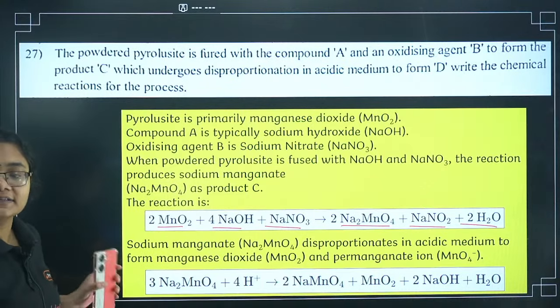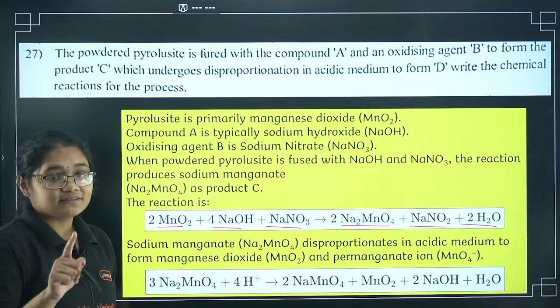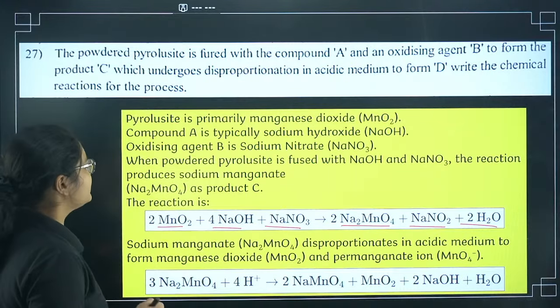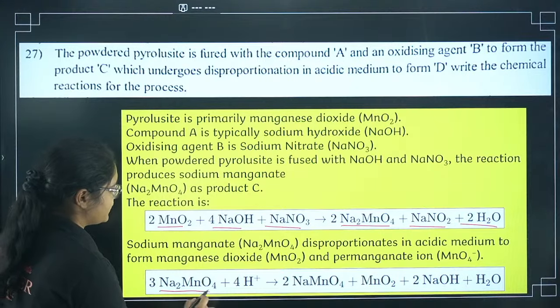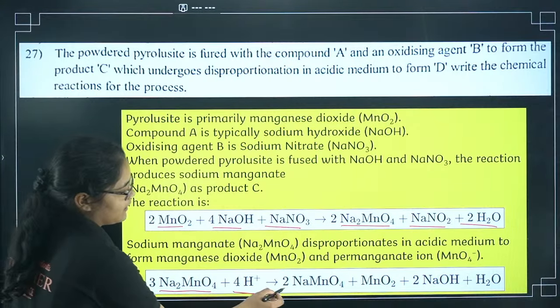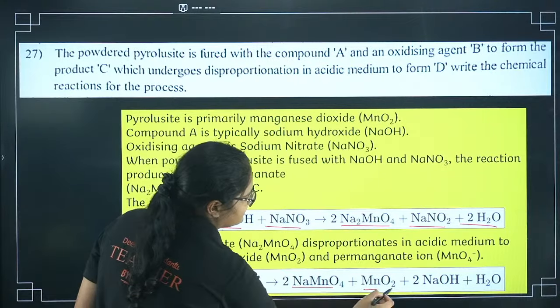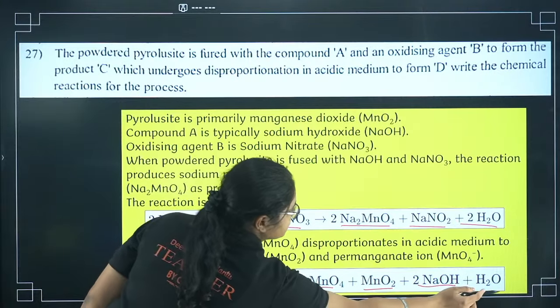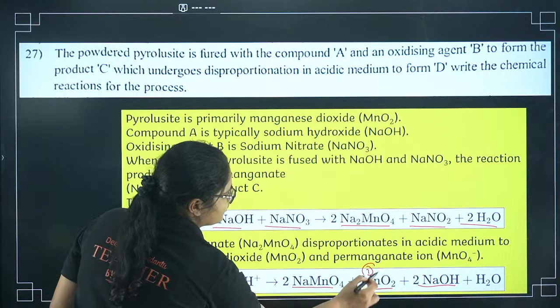If you don't know, take a screenshot or note down this answer. Next, this was asked in the last year midterm paper. The next question is what? Sodium manganate in acidic medium undergoes disproportionation reaction to give you NaMnO4 plus MnO2 plus NaOH plus water. So this is my D compound.